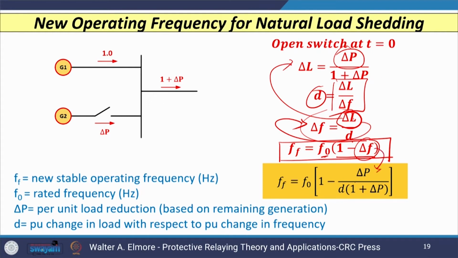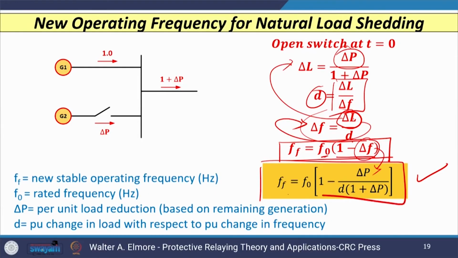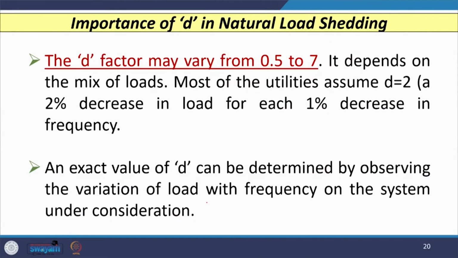So, if you put this value here, then you will have the equation of the new value of stable frequency, that is equal to F0 into 1 minus delta P divided by 1 plus delta P into small d. So, here the D factor which is there in the denominator of this equation plays an important role. Normally its value varies from 0.5 to 7, and its value depends on the mix of loads.